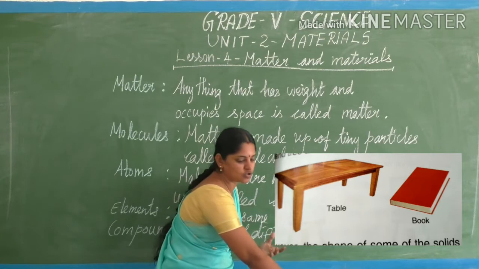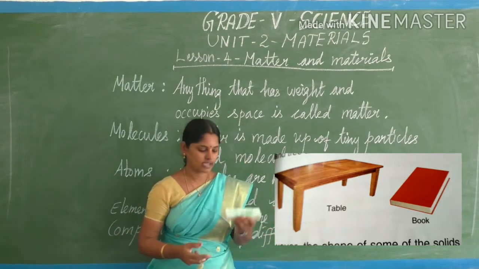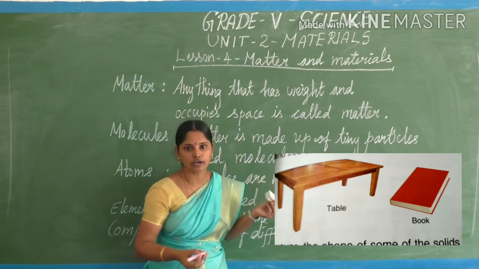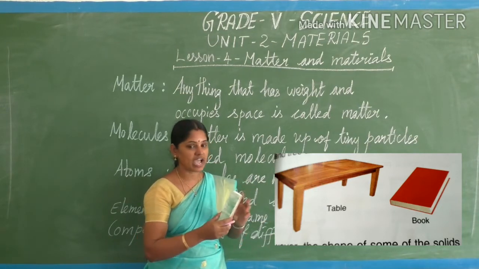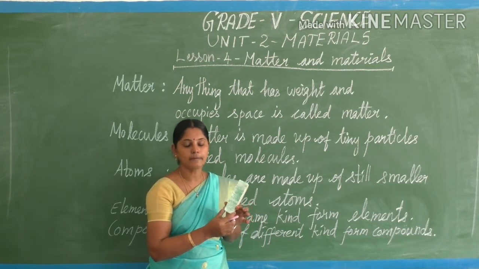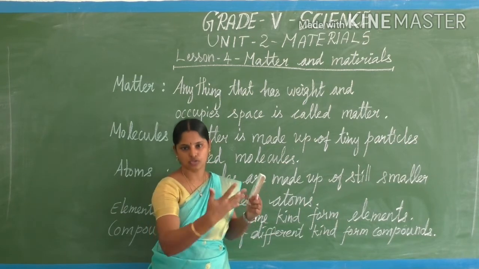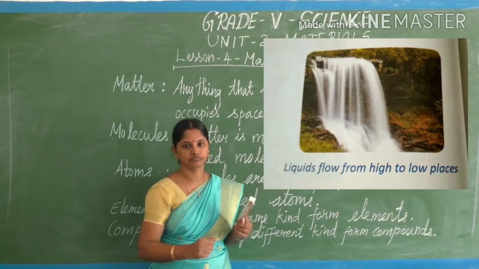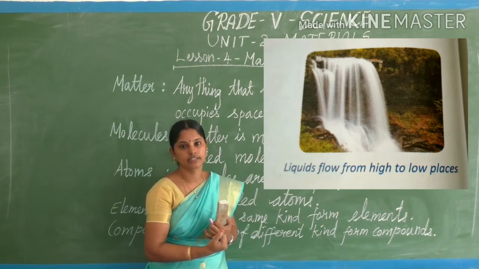So many things are around us: table, chair, desk, board, chalk piece, duster. Many things are around us, isn't it? Solid things which have different shapes. Some matters are in liquid form: water, milk, oil, isn't it?